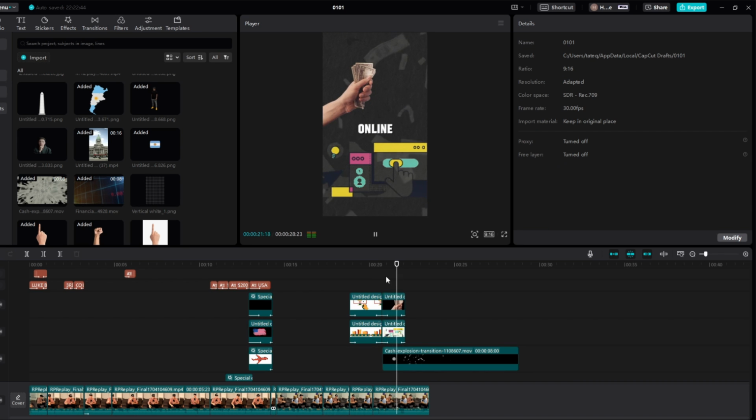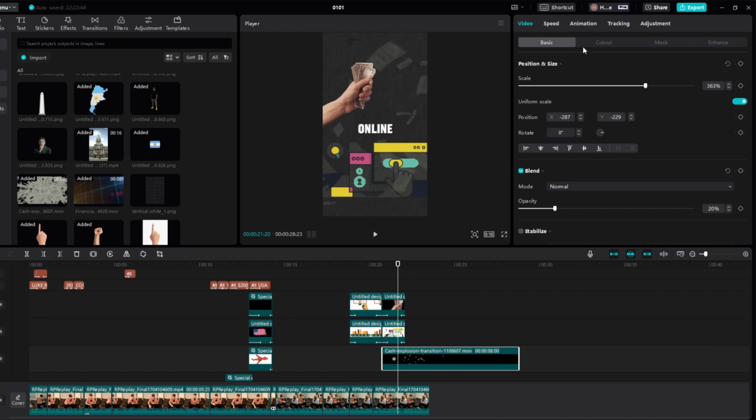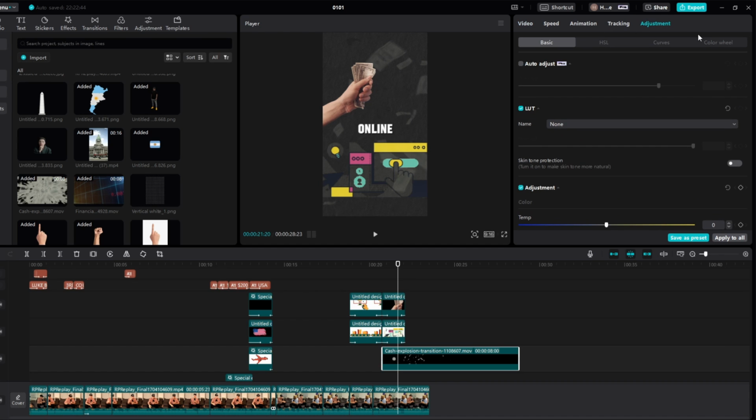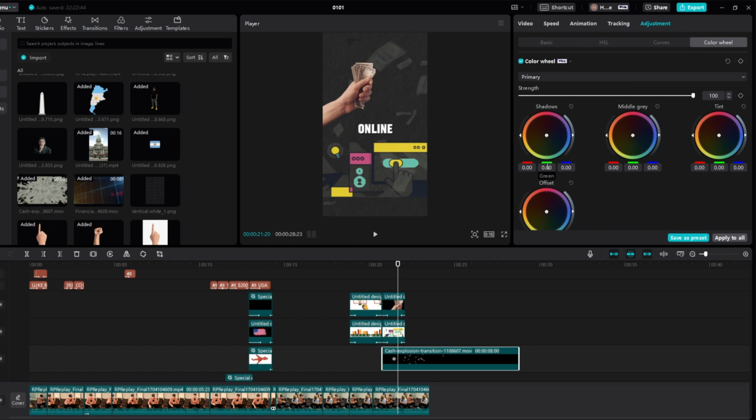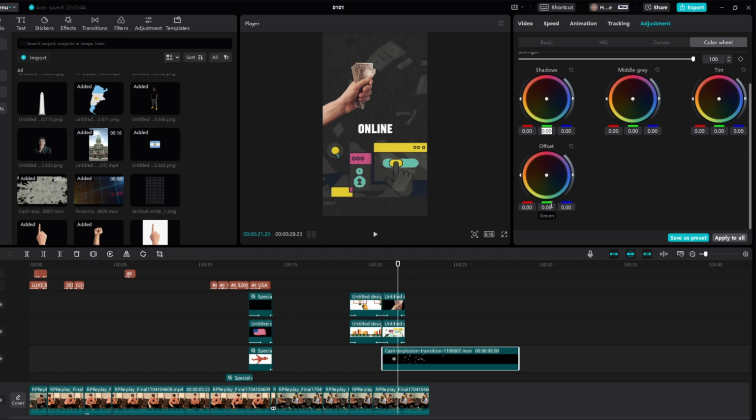To making money online. And then what we can actually do is, if we come to maybe here, color wheel, we can add like a green to it. If we come to offset, we'll add 1. Okay, definitely not. I think we'll try shadows then.